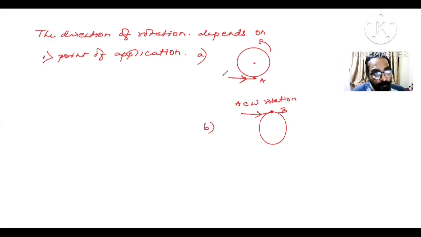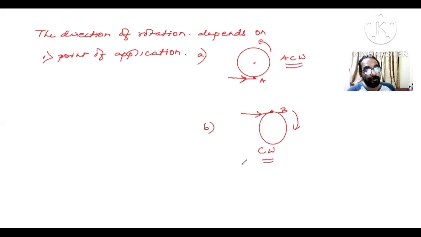When you apply the force, the direction of force is the same in both. But here it will rotate clockwise. Earlier it rotated anti-clockwise. So anti-clockwise rotation was produced there, and here clockwise rotation is produced. That means the direction of rotation depends upon the point of application.